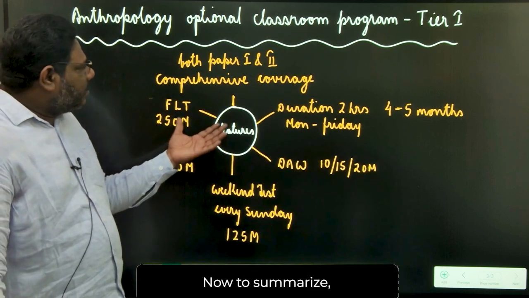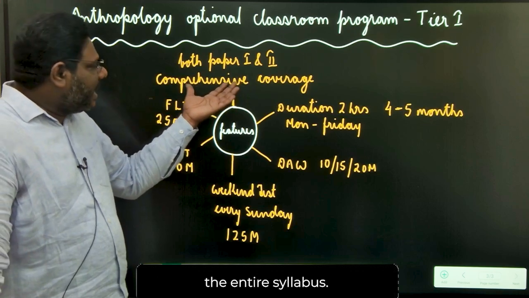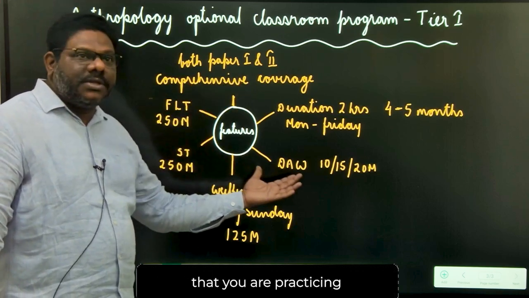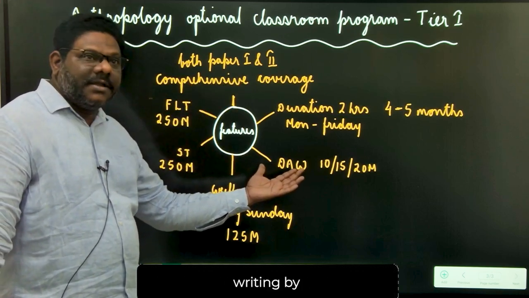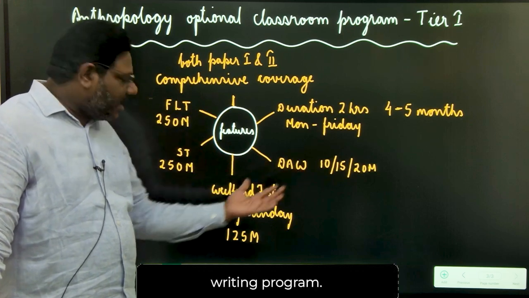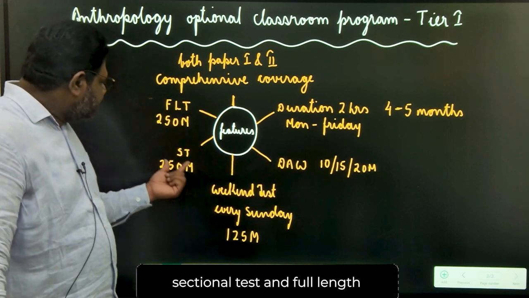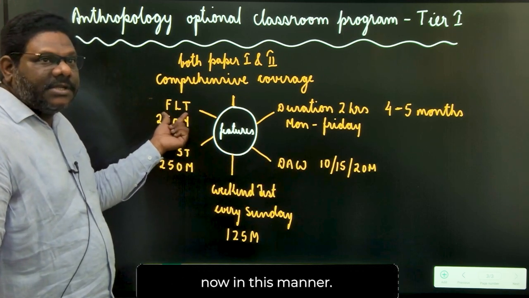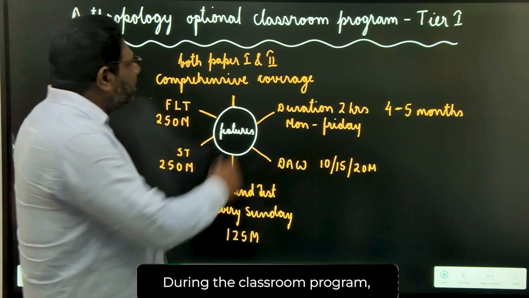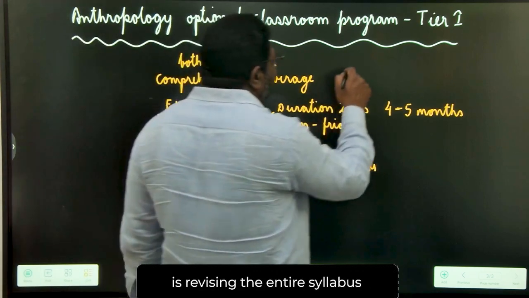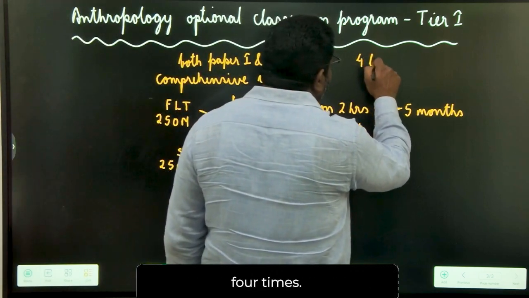To summarize, we are not only covering the entire syllabus, we are also making sure that you are practicing your answer writing by means of the daily answer writing program, weekend tests, sectional tests and full length tests. In this manner, during the classroom program, a student is revising the entire syllabus 4 times.